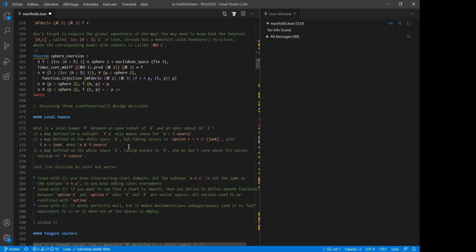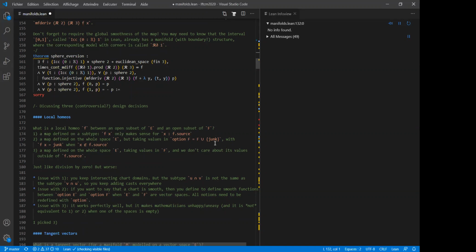Another possible design choice would be to take a map defined on the whole space E, but it would not take values in the target space F. It would take values in an external space called option F, which is F with an adjoined value, which is different from all the elements of F. And this map f on the source, which would be an open subset of E, would be a nice map taking values in F. And outside of the source, well, the points would just be mapped to junk.